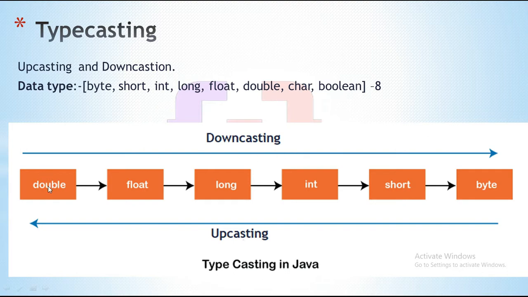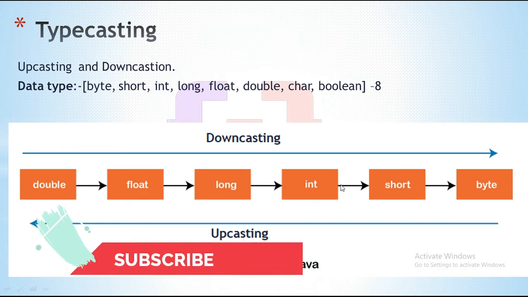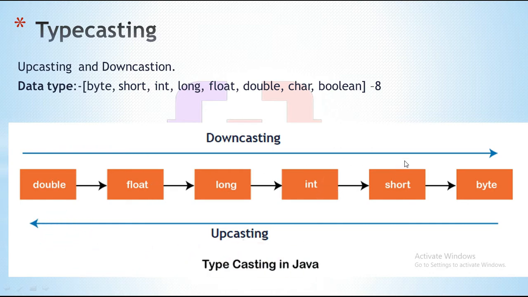You can see here we have double to float. If you convert double to float, float to long, long to integer, integer to short, short to byte, this is nothing but downcasting. Here the topmost parent type is double, and we convert double to float, float to long, long to int.